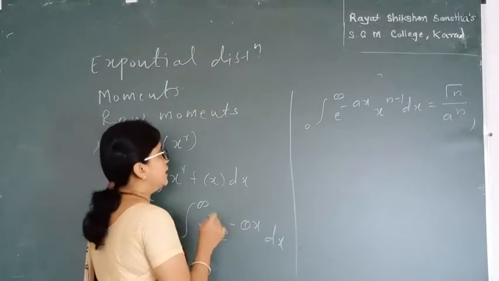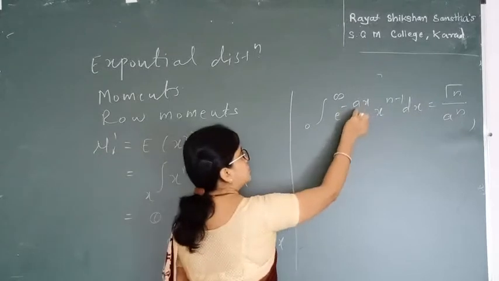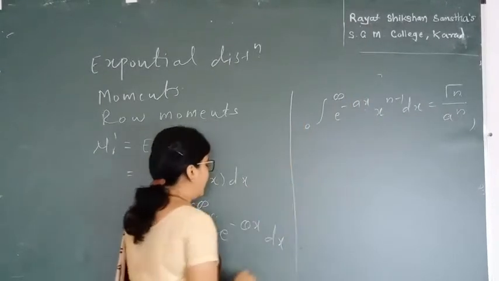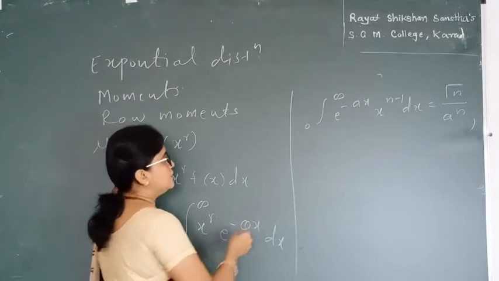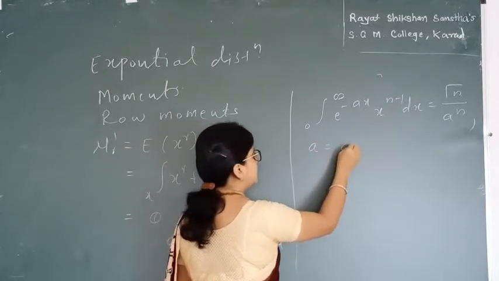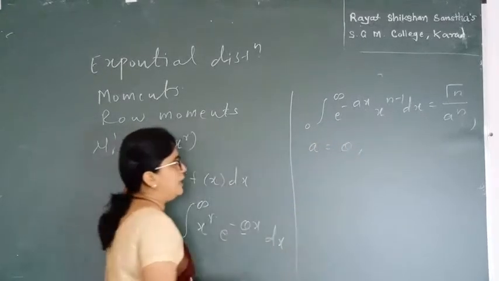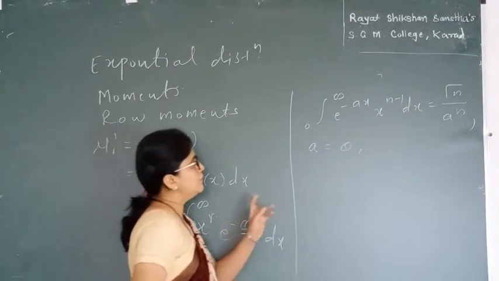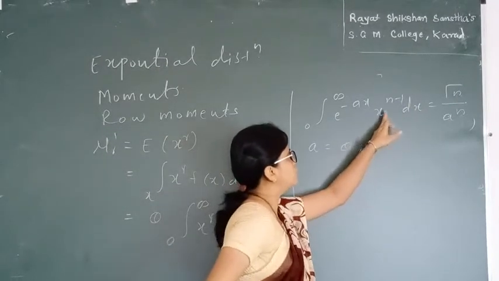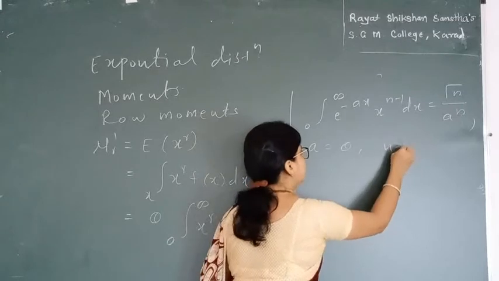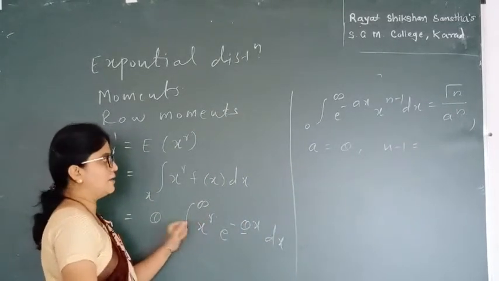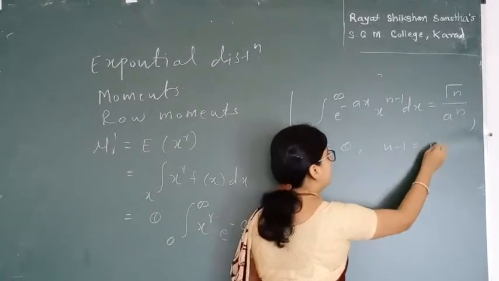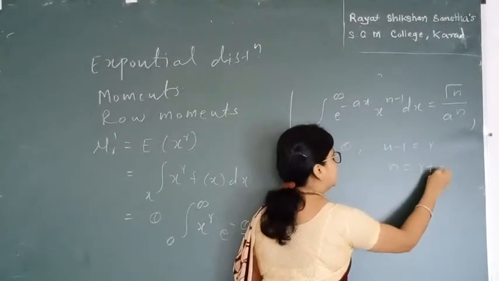Comparing e raised to minus a x, we get the coefficient a. Over here e raised to minus theta x has coefficient theta, hence the value of a is theta. For n, we compare the power of x. In the rule it is n minus 1, and in our integral it is r. Hence the value of n is r plus 1.